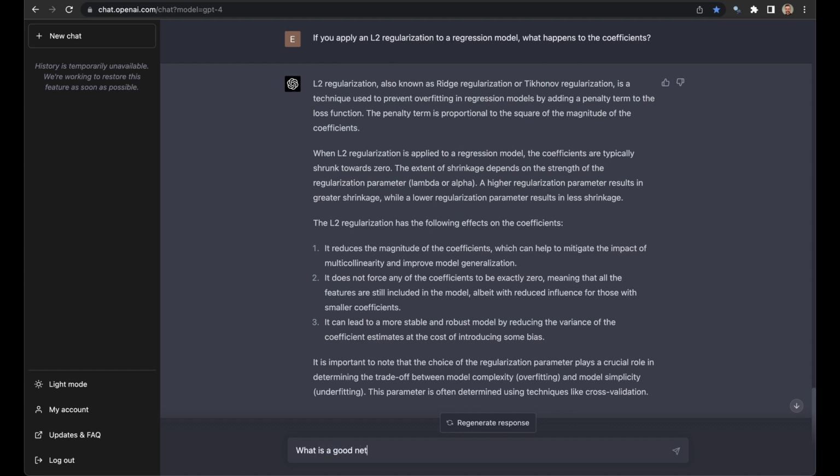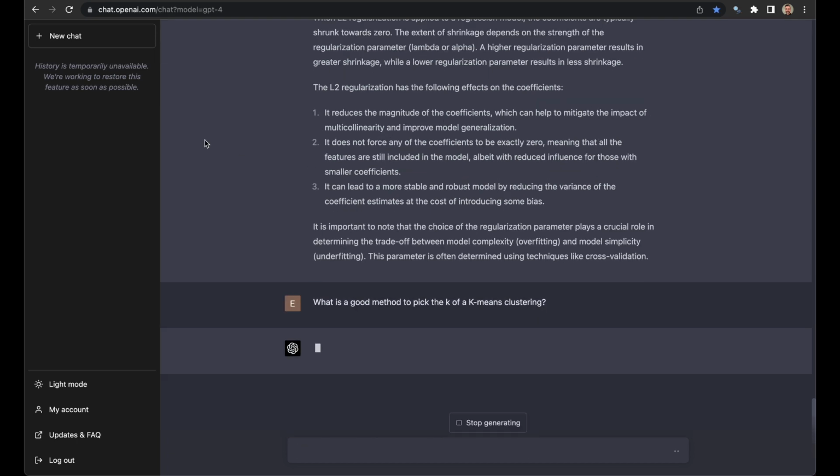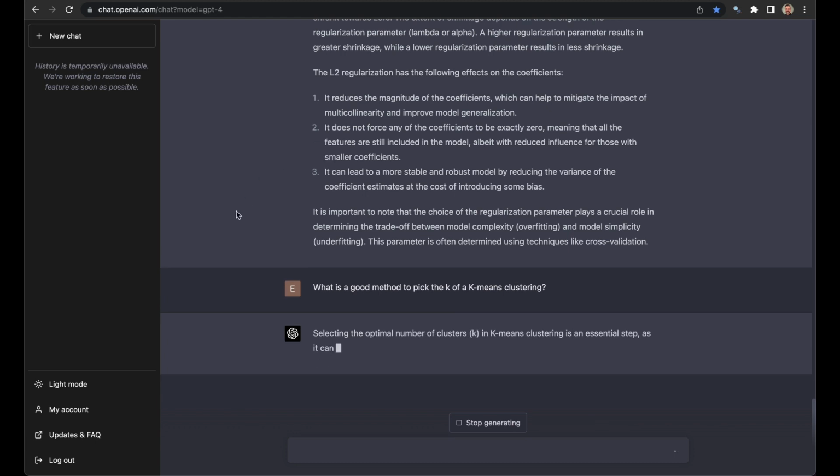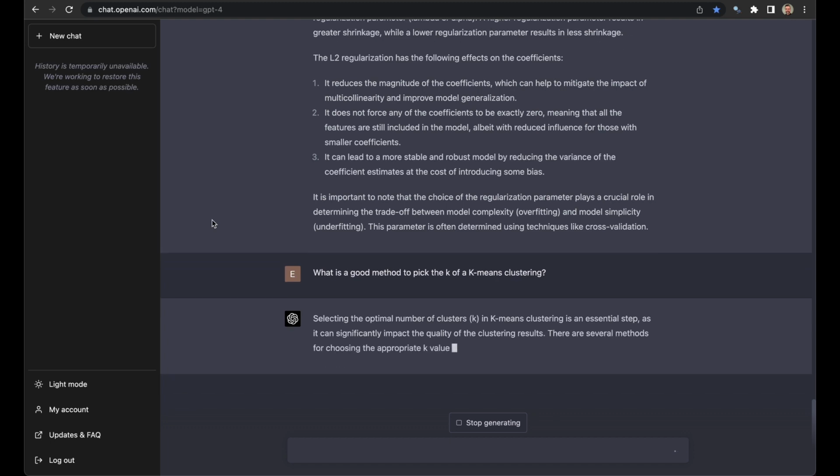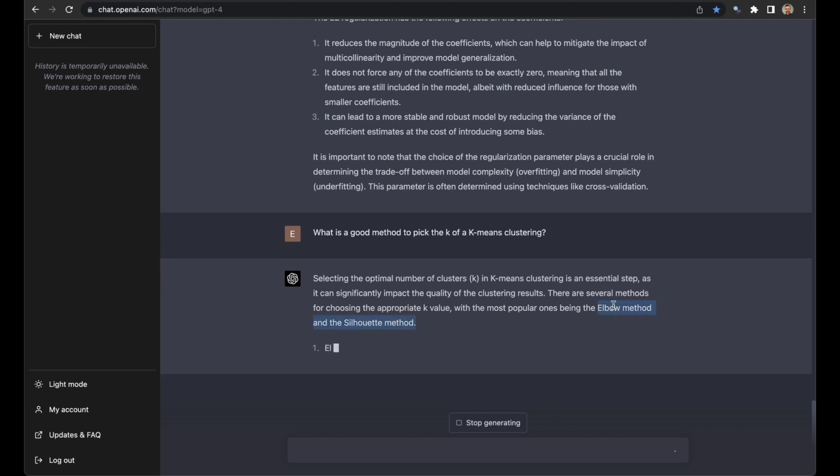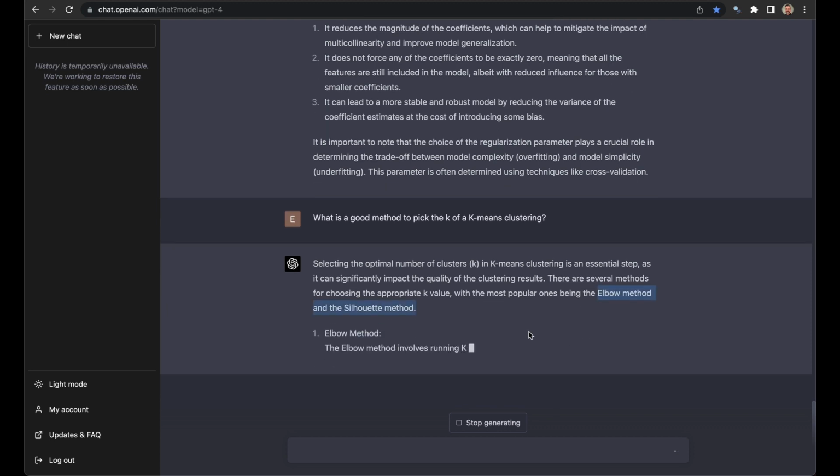What is a good method to pick the k of a k-means clustering? Okay, so how do you pick the number of clusters when you're doing clustering? There's a few ways to do this. What we're looking for is gap statistic, elbow method, or the silhouette statistic. Here we go, elbow and silhouette. I thought gap was common, but maybe not.